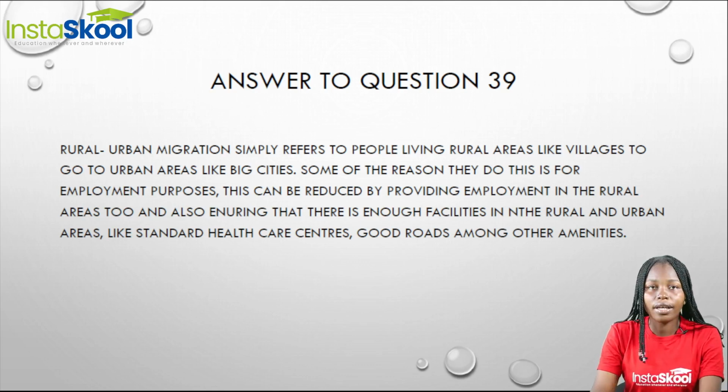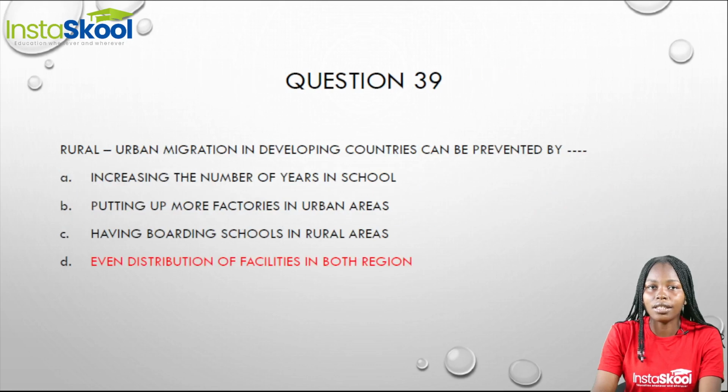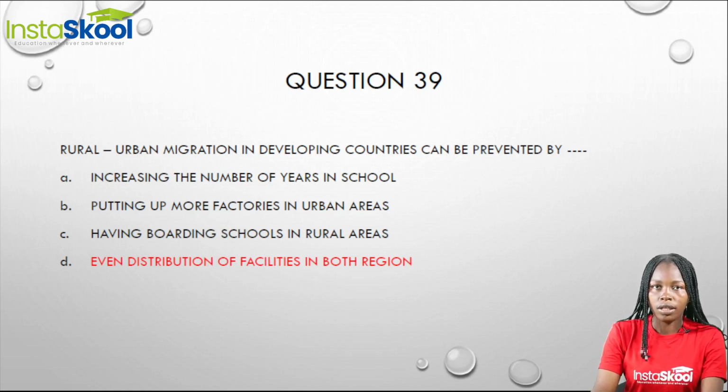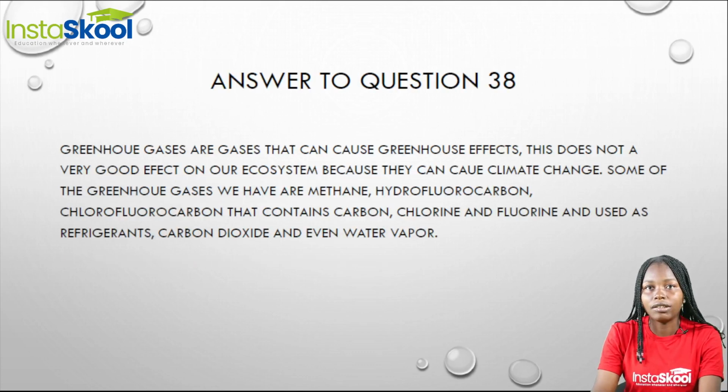When there is a balance in these facilities, there will be a reduction in the migration from the rural to the urban area. So our answer is therefore option D. When there is an even distribution, that is an equal distribution of facilities in both the rural area and the urban area, this will prevent or minimize the migration, especially in developing countries.